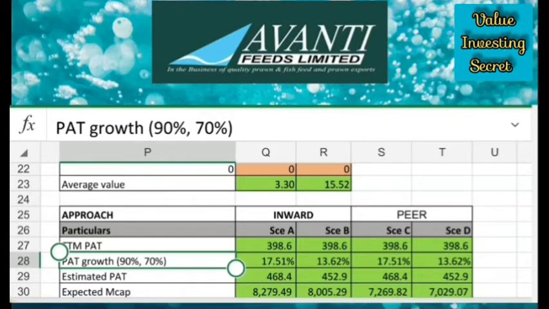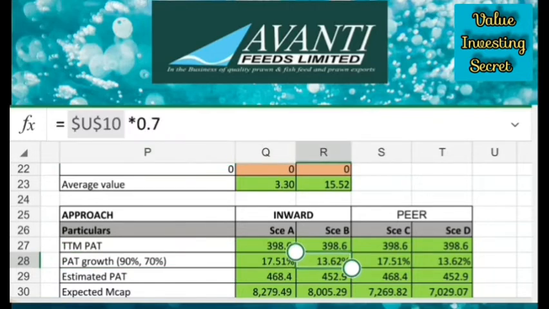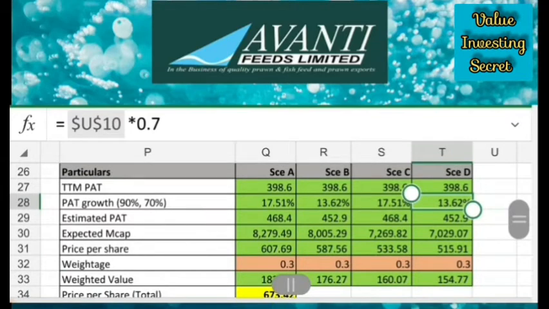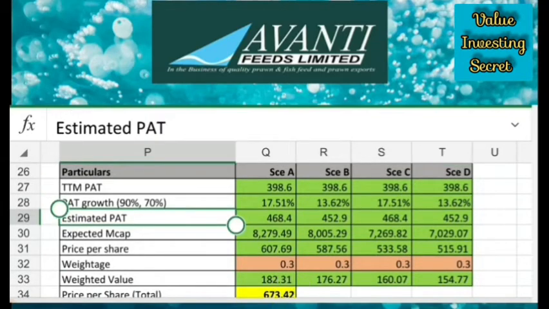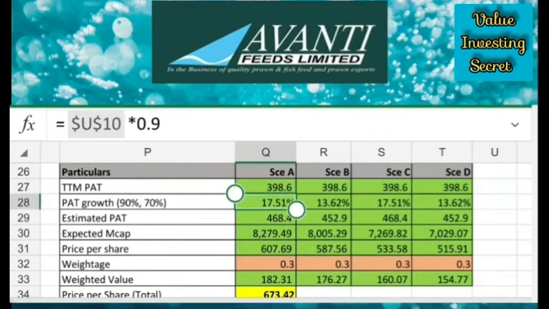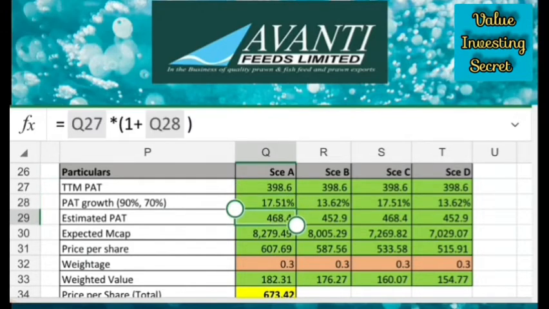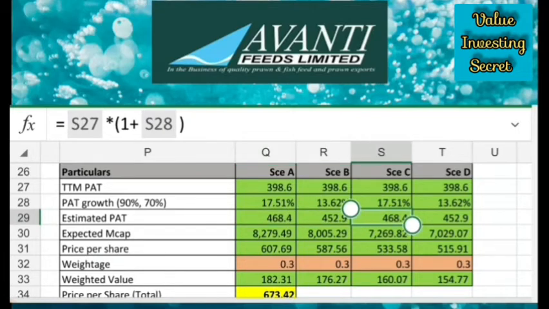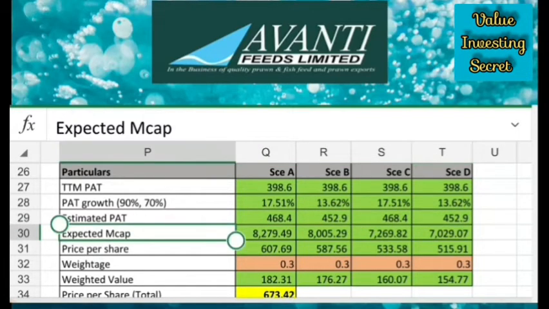So PAT growth I have considered 90% and 70% of the actual growth. Then estimated PAT will be 468.4, that we can calculate using the formula TTM PAT into 1 plus PAT growth. So I will get 468.4. The same formula is applied for scenario B, scenario C and scenario D.